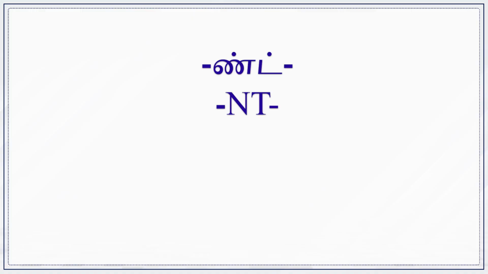When the past tense marker indit is conjugated with the verb root, the final letter of the verb root is dropped. You might have noticed that the final letter of the verb root is dropped in all the above three examples. Now, let us discuss the next past tense marker.